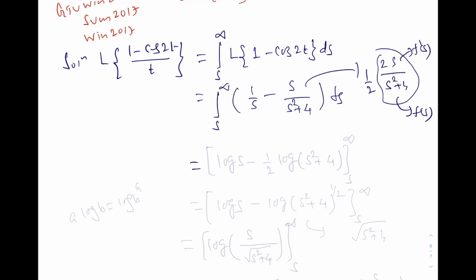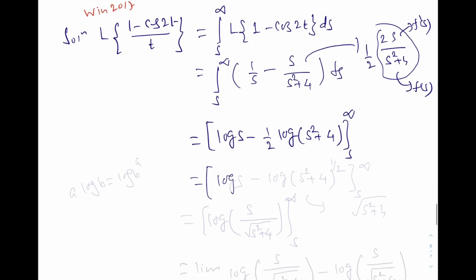So the integration here is log of s minus 1 by 2 log of s square plus 4, with limits from s to infinity.